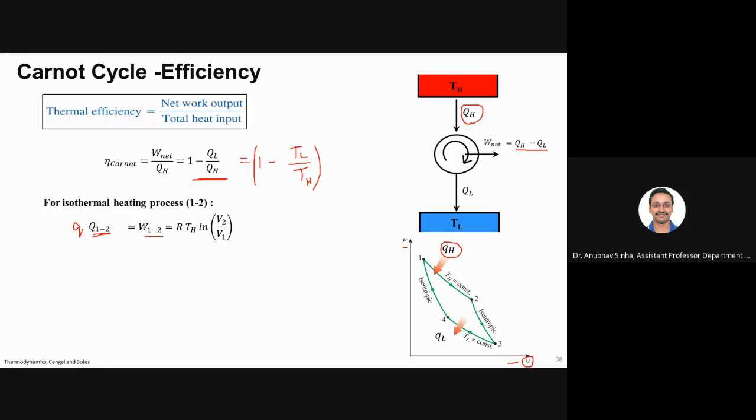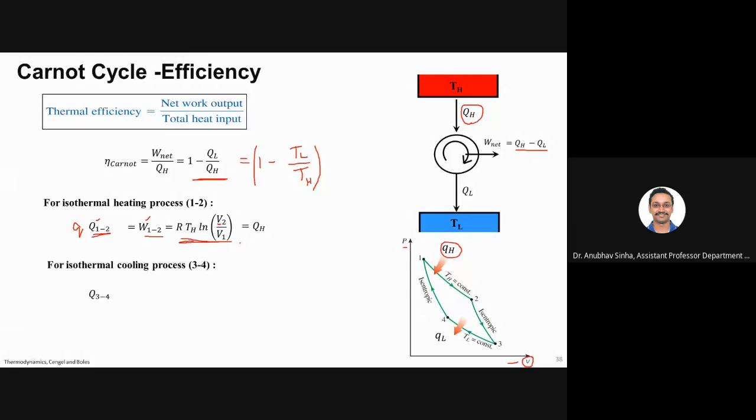You have studied this in the second chapter when we found work done for different processes. If you go back to that slide, you will find that this is the work done for an isothermal process: RT log V2 by V1. Note that this is capital Q, capital W, that is why this is capital V. So the heat supplied is this much, which I can call QH.